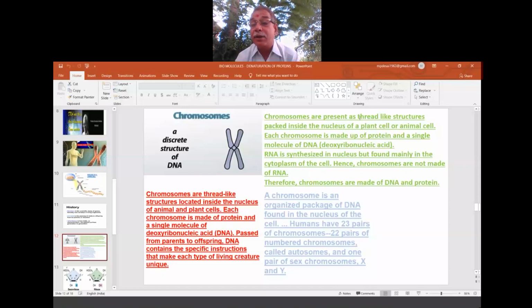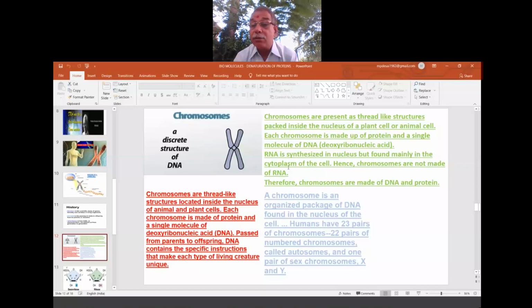Chromosomes are present as thread-like structures packed inside the nucleus of a plant cell or animal cell. Each chromosome is made up of, as I said already, protein and DNA. RNA is synthesized in the nucleus but found mainly in the cytoplasm. This is the most important part of today's study.